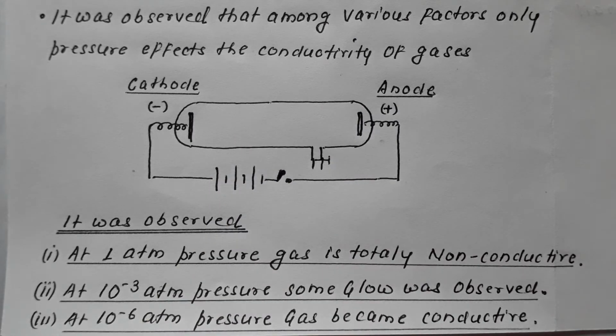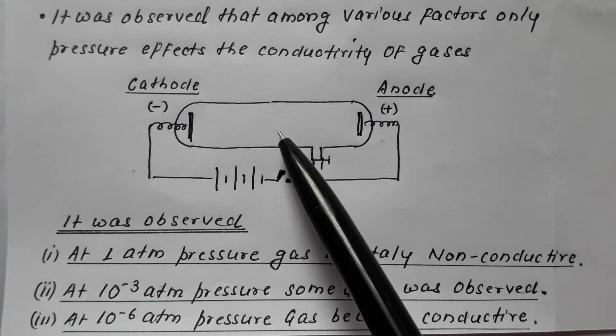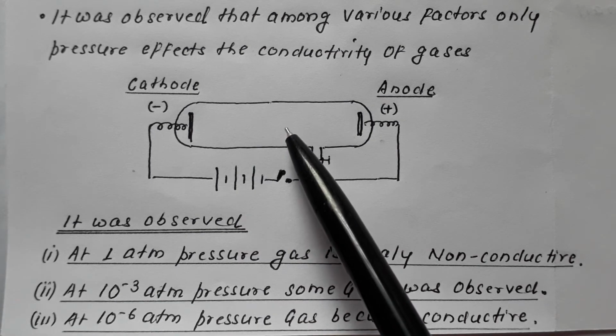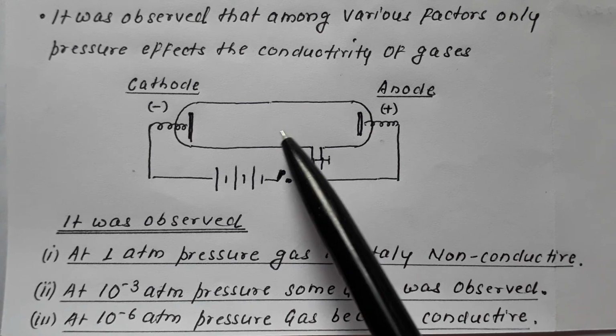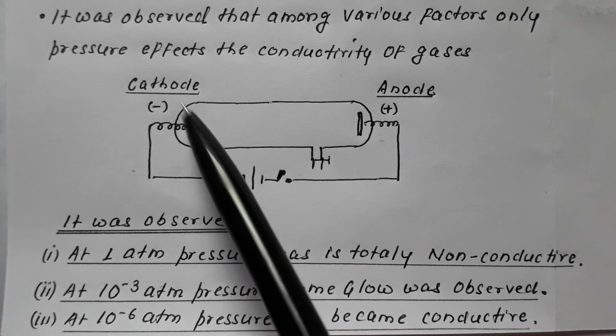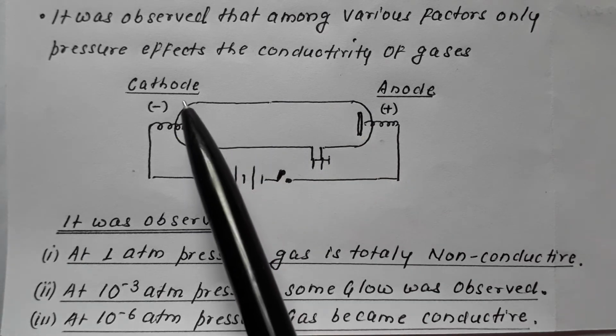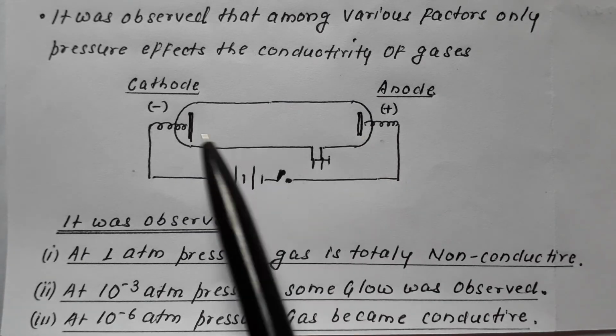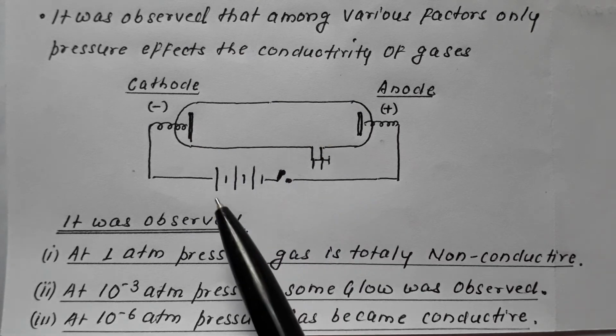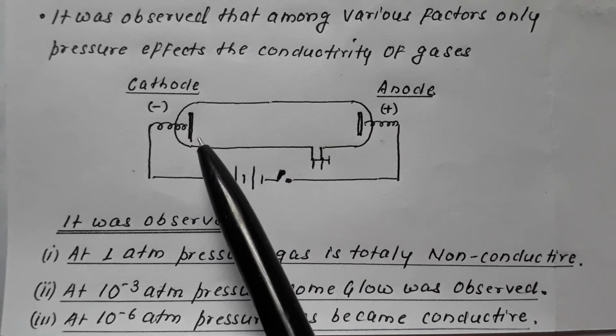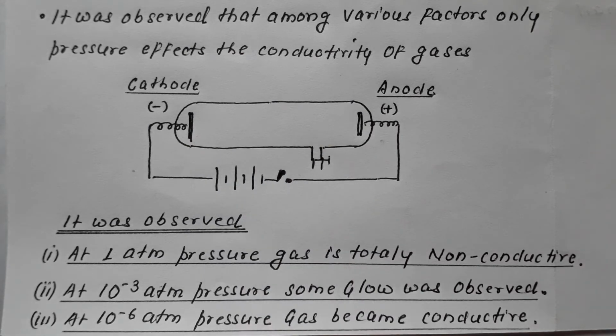So at 10 raised to minus 6 atmosphere pressure, the gas inside the discharge tube became conductive. It was observed that some rays are getting produced at cathode and are moving toward anode. These rays which were produced at cathode were named as cathode rays.